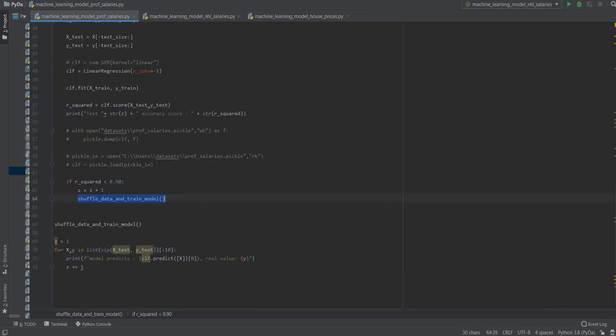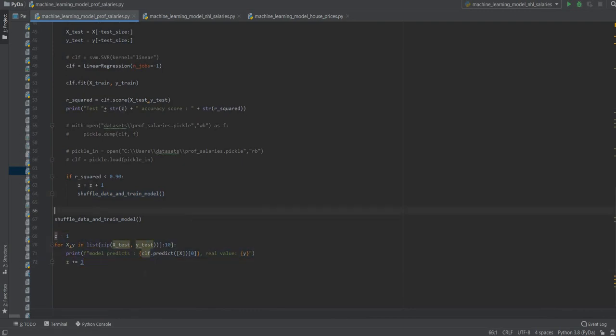Only if it's more than 90%, I want the results to be displayed here. Okay. So the reason I'm doing that, I don't want an inaccurate model. I don't want the model to display data that makes a bad prediction. I want a model that makes a good prediction. The prediction and the real value is relatively close to each other, which we all would like. We don't want the model to say that the salary is 50,000 while the actual salary is 500,000.